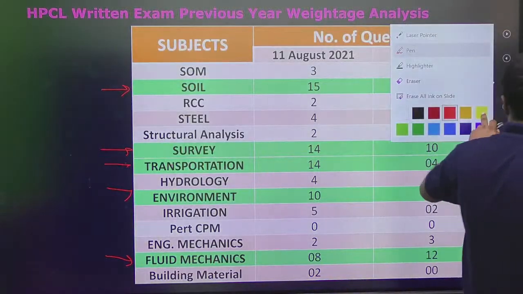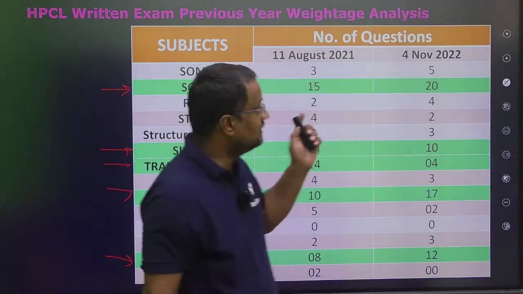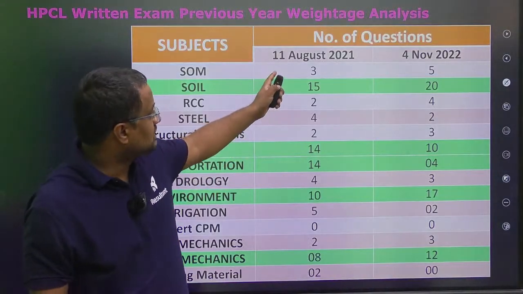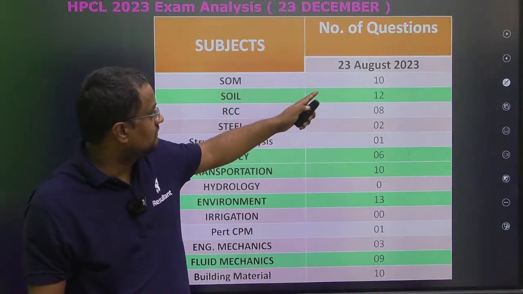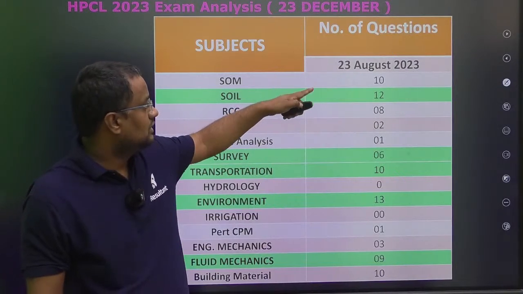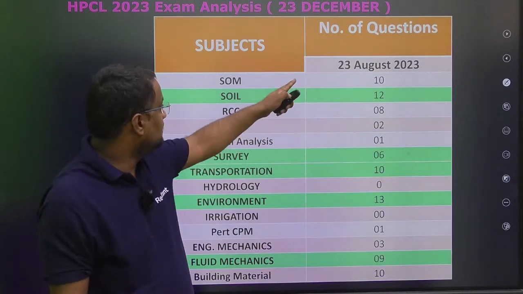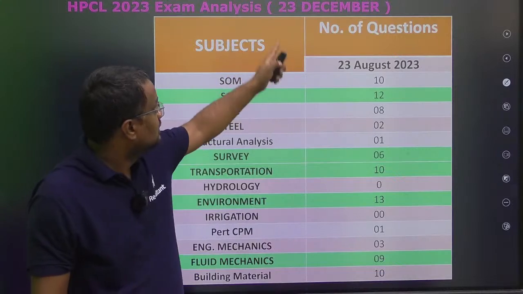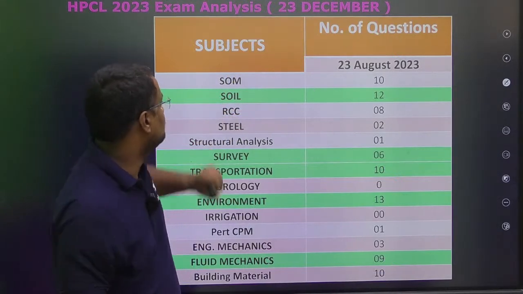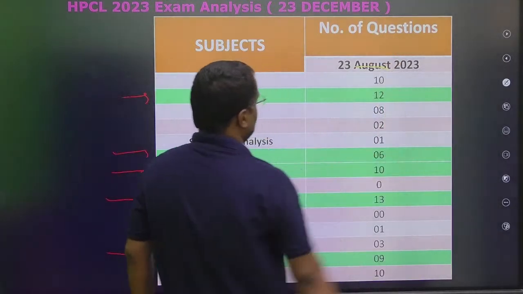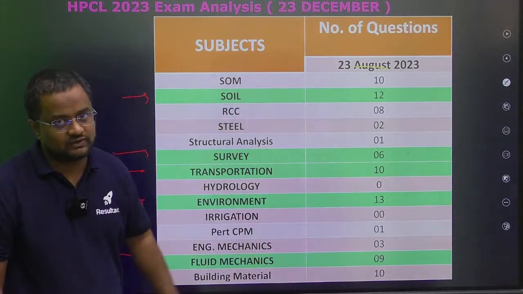Okay, so this is the weightage analysis of the last 3 years. In 2021 it was conducted on 11th August, in 22 on 4th November, and in 23 on, sorry, 23 December. This was conducted and this was the weightage analysis.